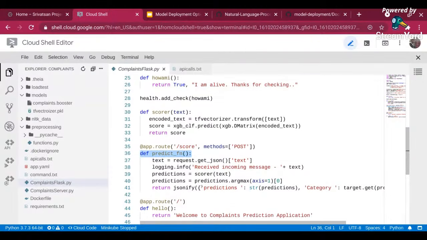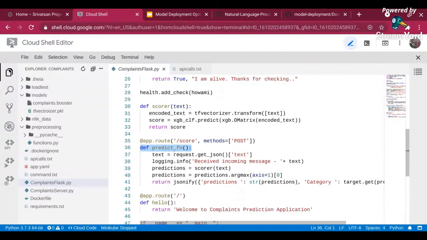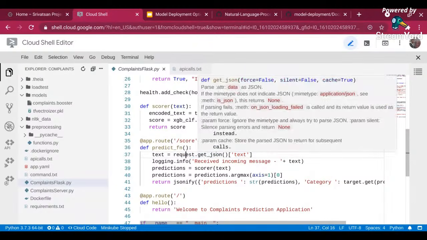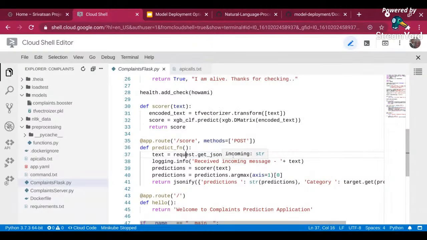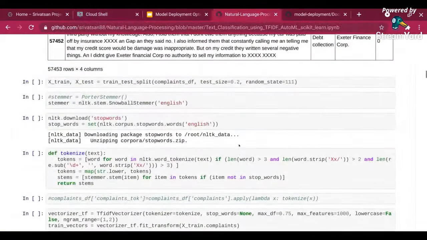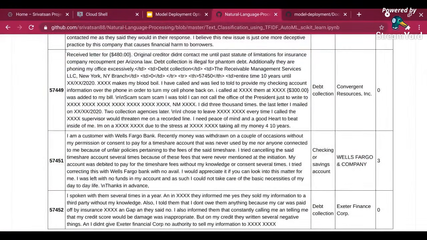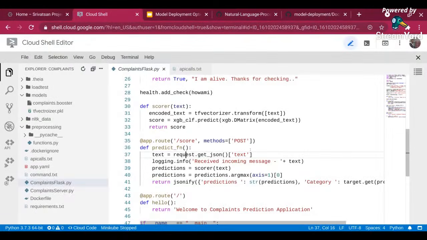Now in the predict function, I am basically getting my incoming request from the external world. In this case, I am calling request.get_json of the text object. So I am passing a JSON object where I am telling text colon some text. This is the text I'm going to pass, as a JSON object, I'm going to say text colon receive letter or something like that, right? That's what I am getting from here.